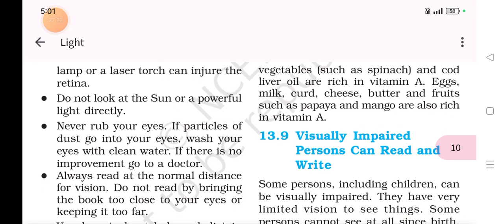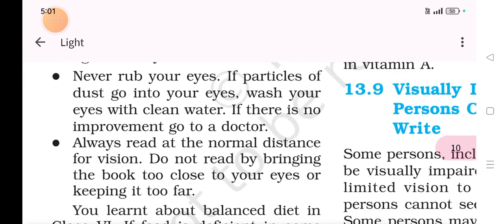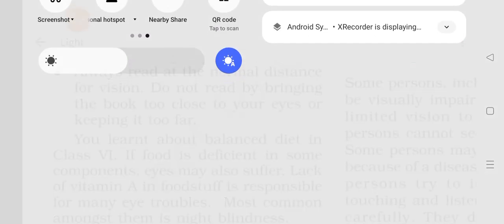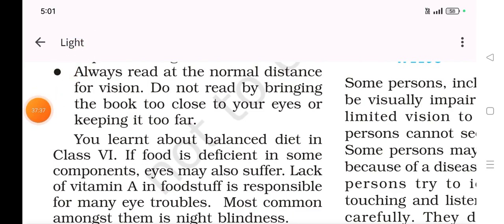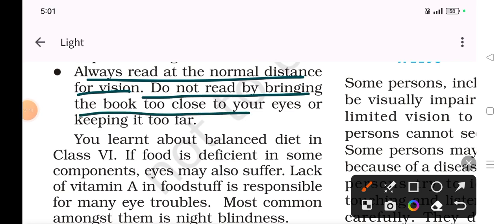Do not look at the sun or powerful light directly. Never rub your eyes. Always read at a normal distance for vision. Do not read by bringing the book too close or too far from your eyes.